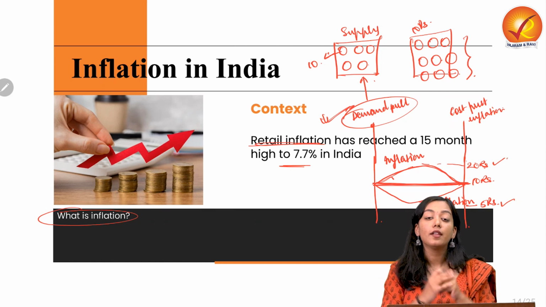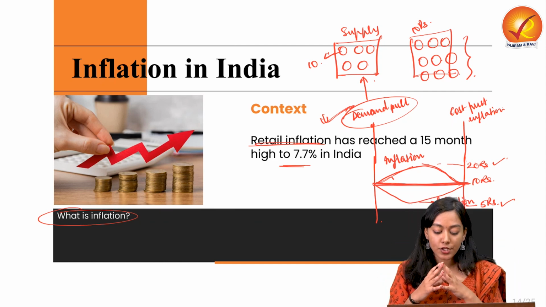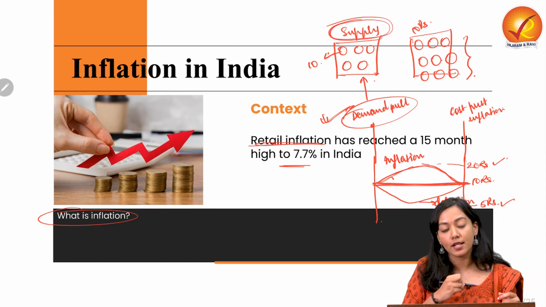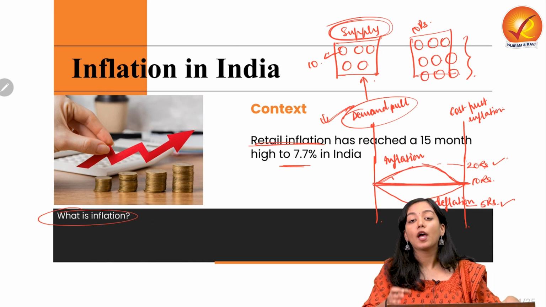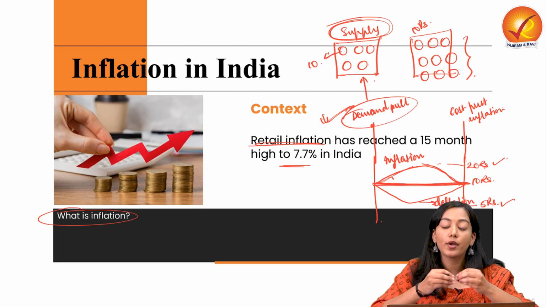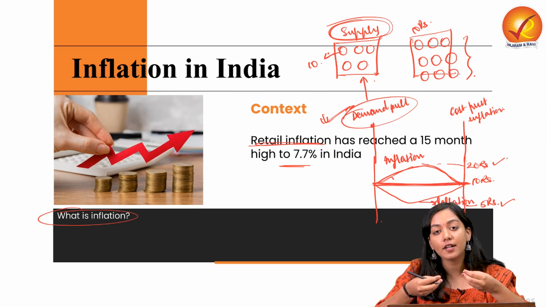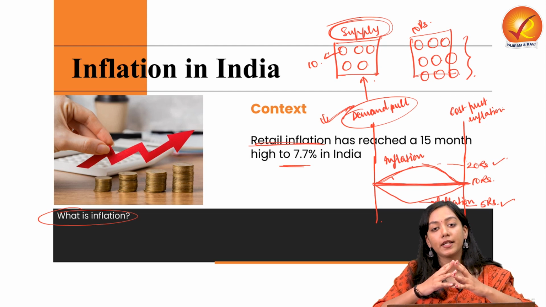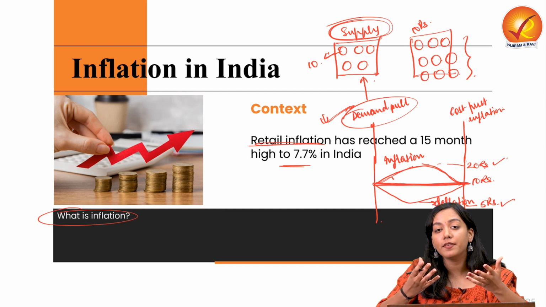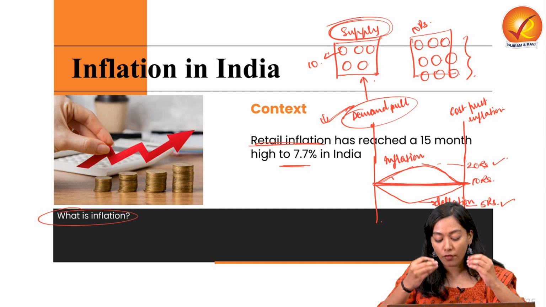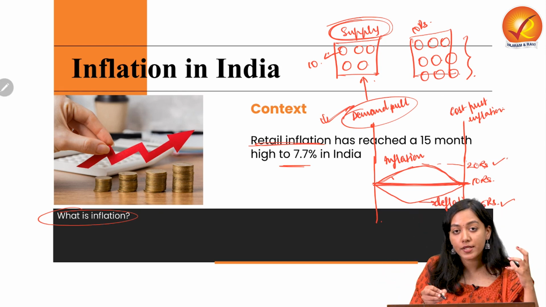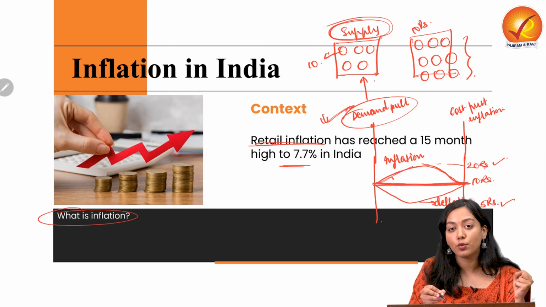Now let's talk about cost push inflation. This is where the cost gets pushed due to supply side constraints. What are these constraints? Suppose hoarding has taken place, or suppose the production factors, for example land, for example the inputs, the fertilizers, etc. have got inflated, or their prices have risen, or some weather event has compromised the production of the crops. In all these conditions, what will eventually happen? The amount of tomatoes that are available will get lesser, will get compromised.